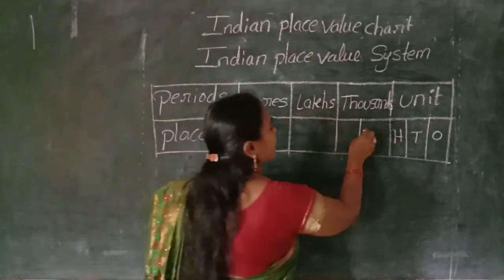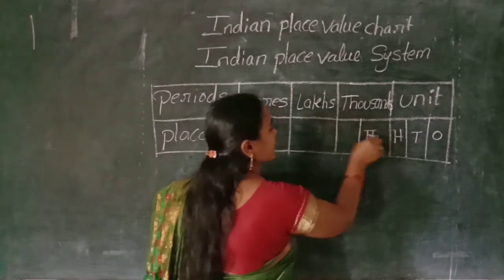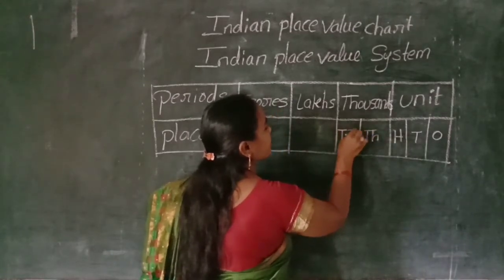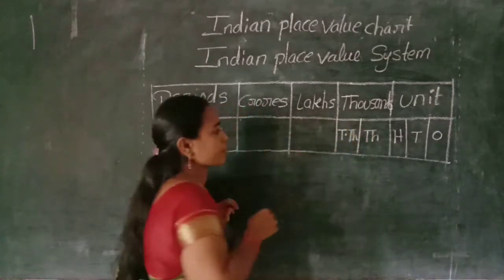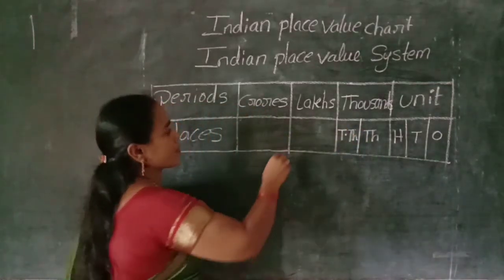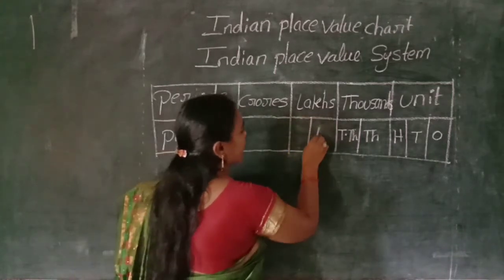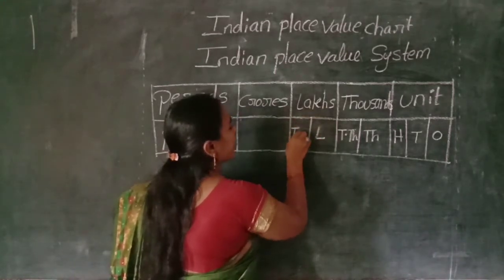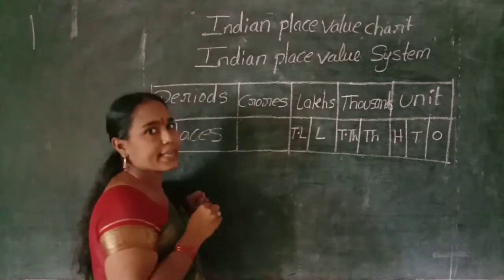Those are 1000, 10,000. Okay, children. In the same way, the lakhs period divides into two places, lakh and 10 lakh.